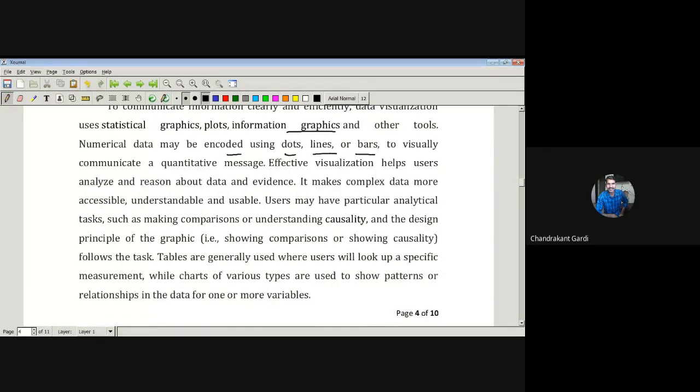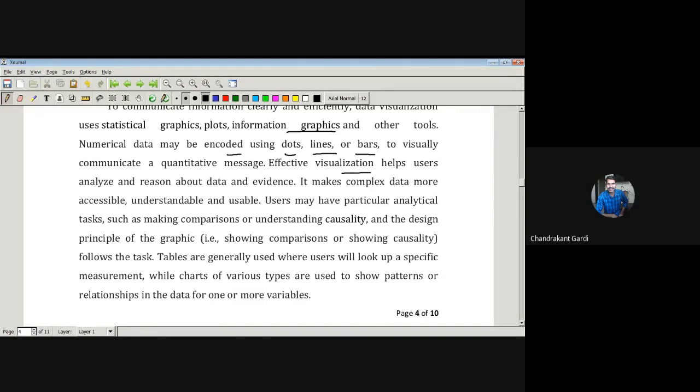and therefore this data visualization enhances our knowledge about the system. Even if there are some hidden factors that may not be noticed just by observing the data, they can be noticed by observing the graph of the corresponding data. So for dots, there are scatter plots; line diagrams and bar diagrams are there. Those are the ways in which we can visually communicate a quantitative message. Whatever numerical data we have can be conveyed to the client based on these graphs. So this is a visual or graphical way of expressing the data.